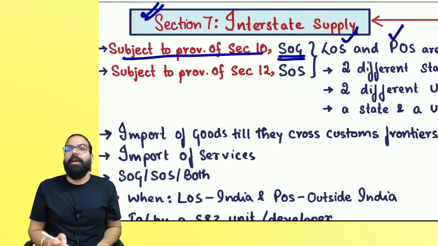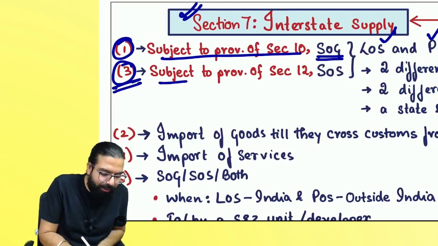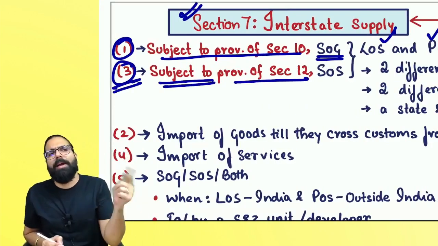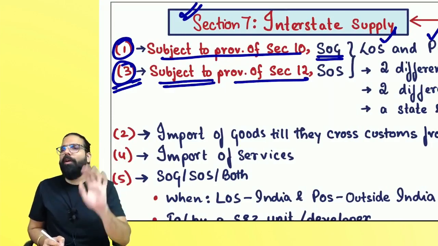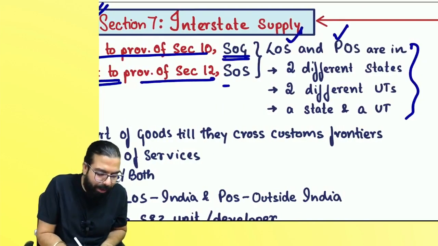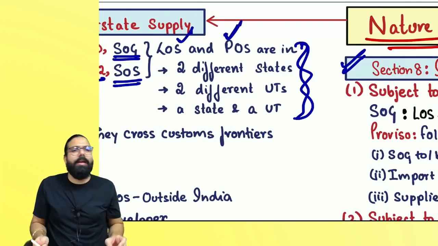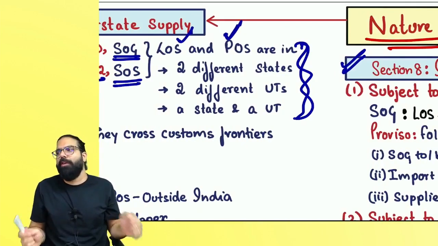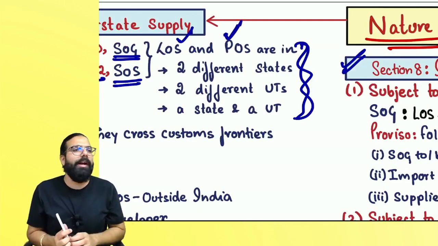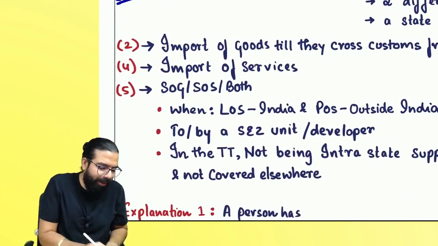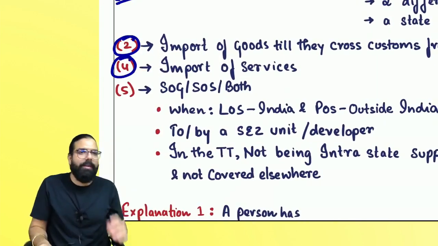The next one is section 7(3), which says subject to the provision of section 12, means first find out the place of supply by applying section 12 of the IGST Act. Now, if it is a supply of service where the location of supplier and the place of supply are in two different states, two different UTs, or one state and one UT, it is always interstate, and IGST will come.